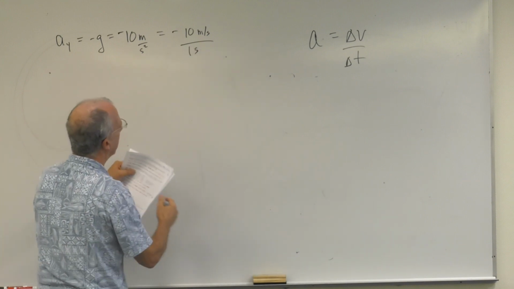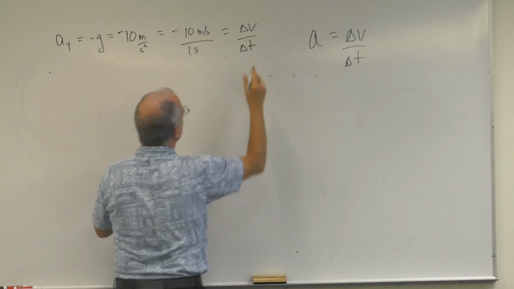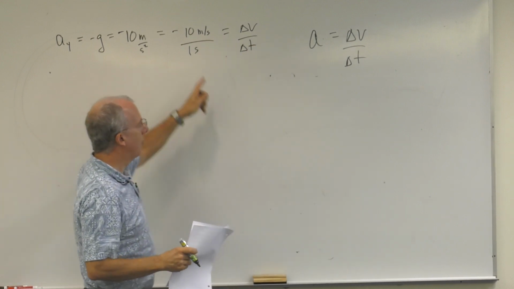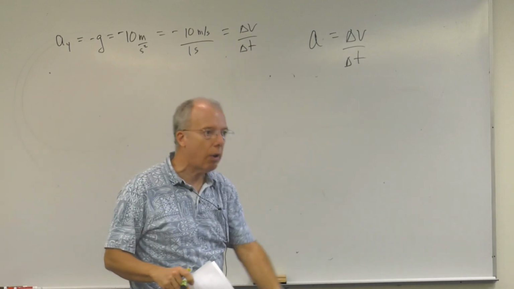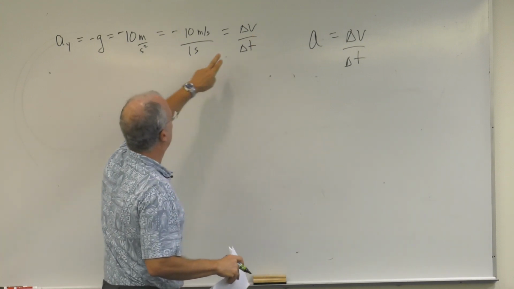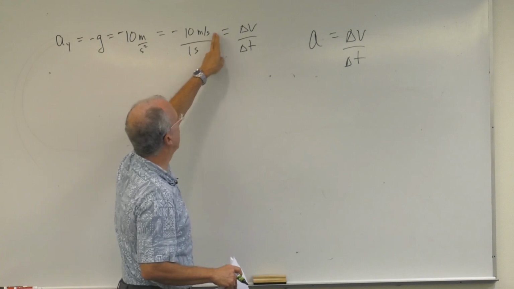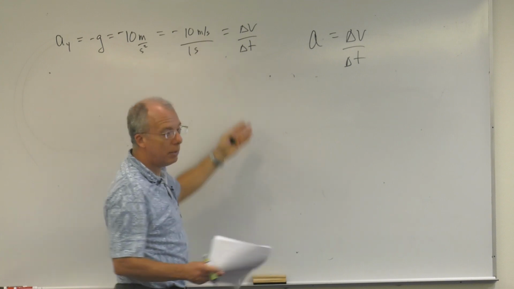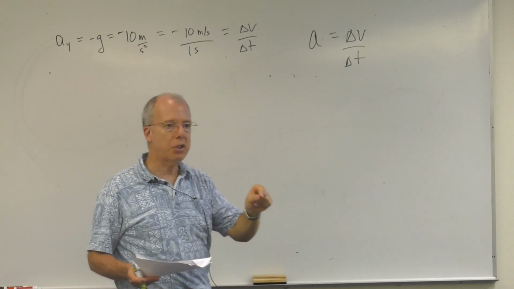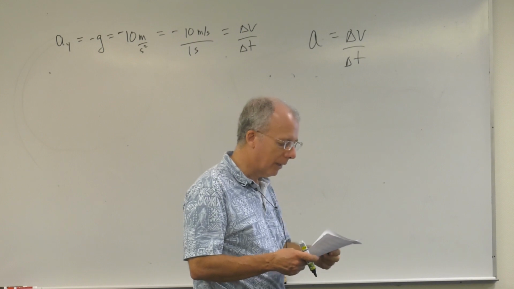Because what does it mean? Remember, this is delta V over delta T. So what does it mean? It means when you drop something or throw something, if it's free fall, the velocity is changing by negative 10 meters per second every single second. That's what it means, okay? The velocity is changing by minus 10 meters per second every single second.